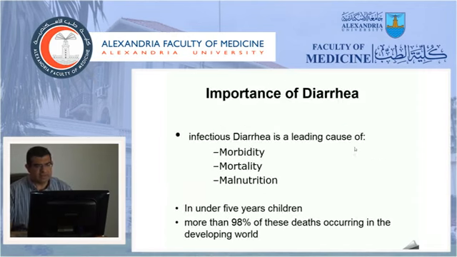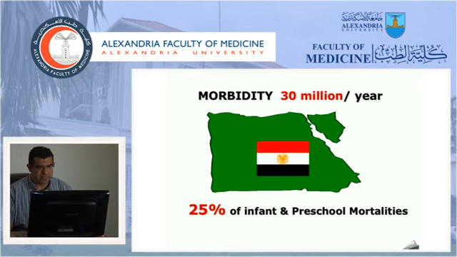Diarrhea is a very important disease and a leading cause of morbidity, mortality and malnutrition, especially in younger infants and children, and it may cause about 98% of deaths in the developing world. In Egypt, it's estimated that 30 million cases of diarrhea occur every year, and more than a quarter of them occur in infants and breastfed children and cause them mortality.